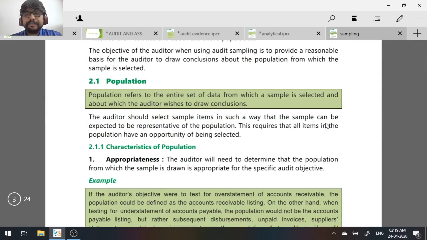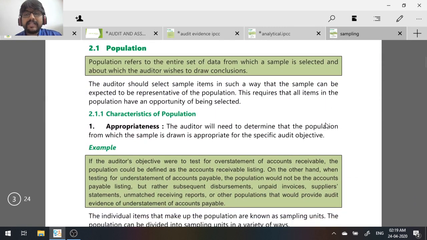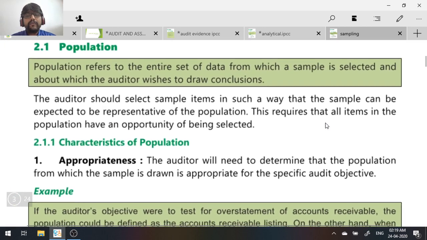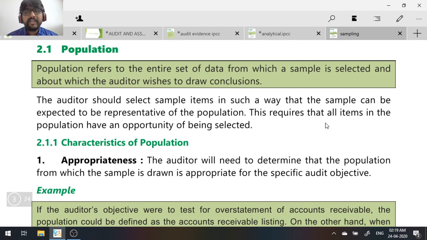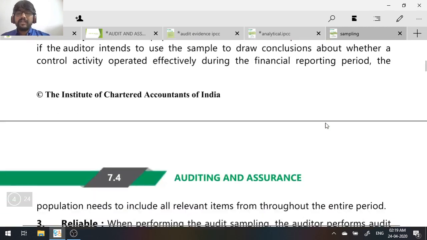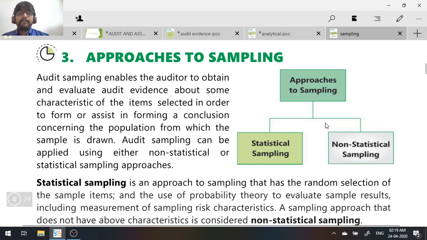Now a population refers to the entire set of data from which the sample is selected and about which the auditor wishes to draw conclusions. Basically, population refers to the entire set of data from which the sample is selected and about which the auditor wishes to draw conclusions. That is called population. We have something called characteristics of population and all that. Please go through it.